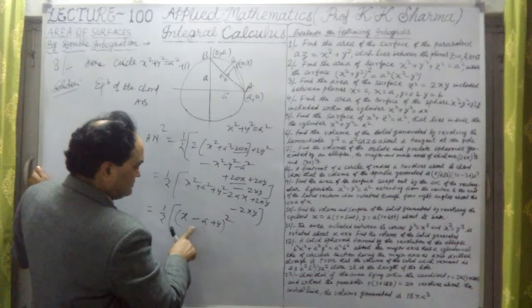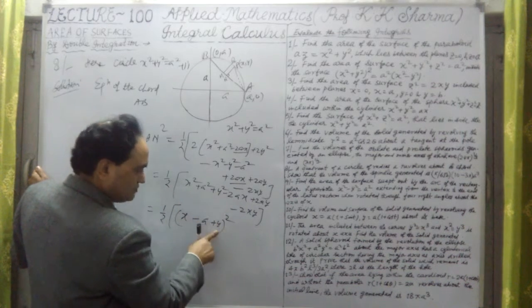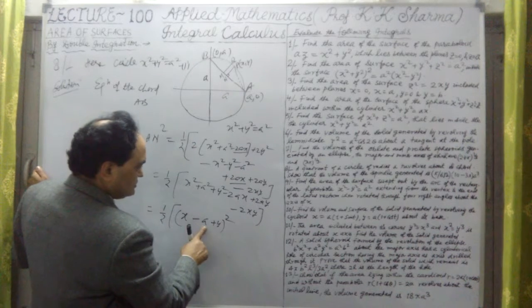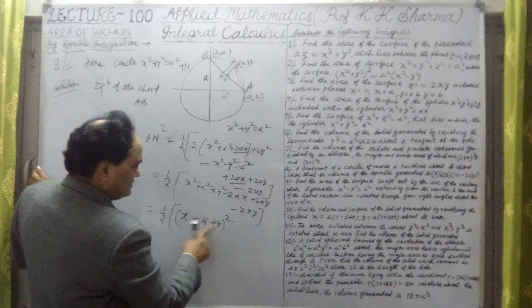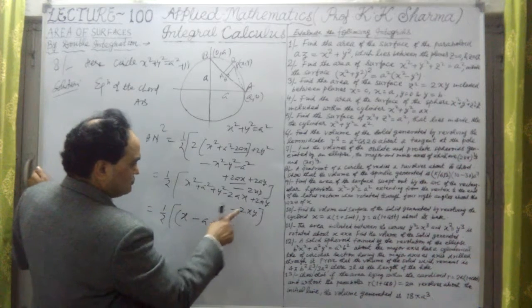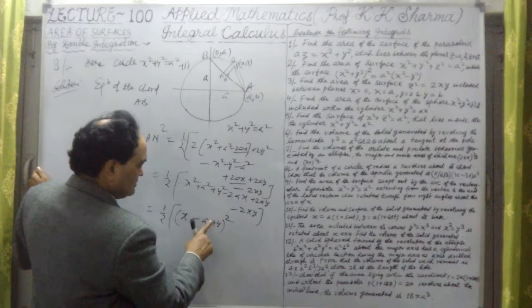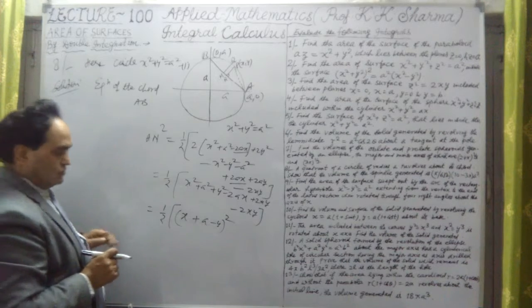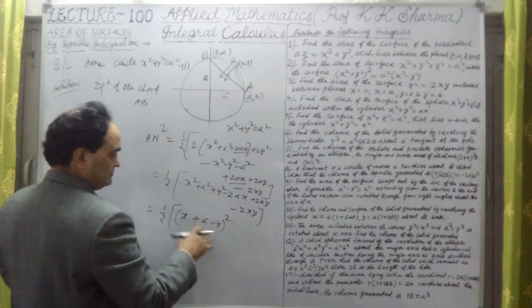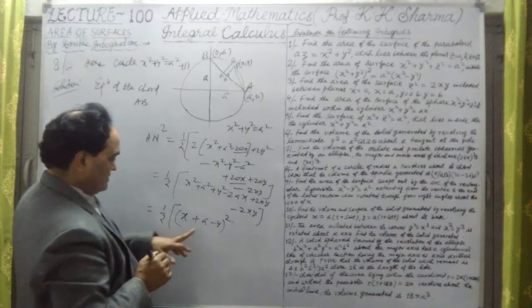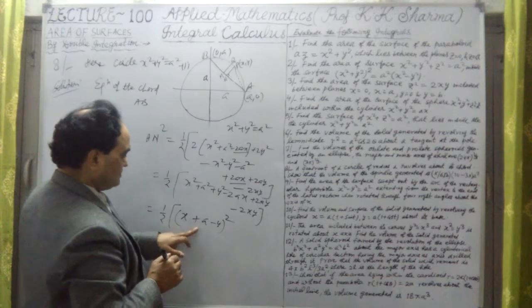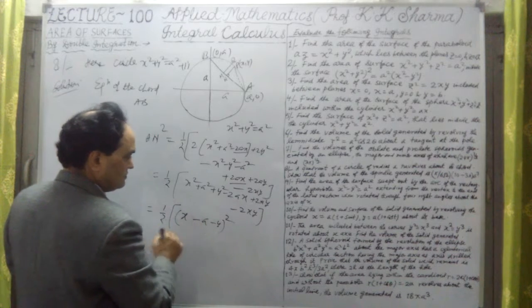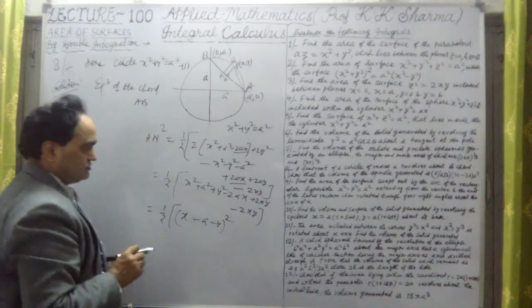If I open this, it will be x square plus a square plus y square, positive values, but minus twice ax, plus twice ay, and minus twice xy.